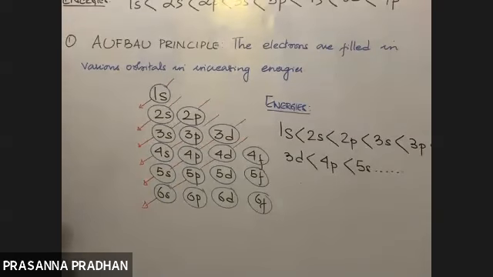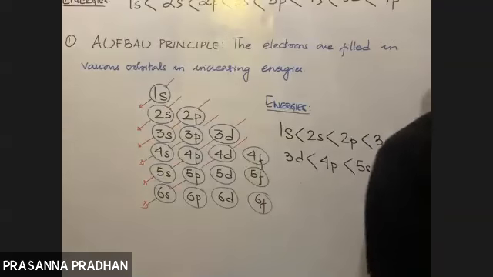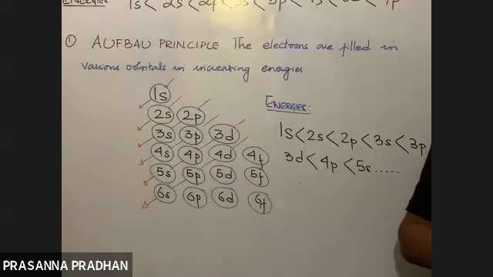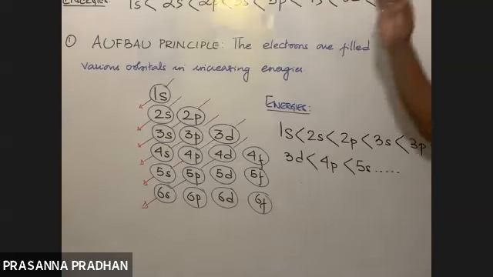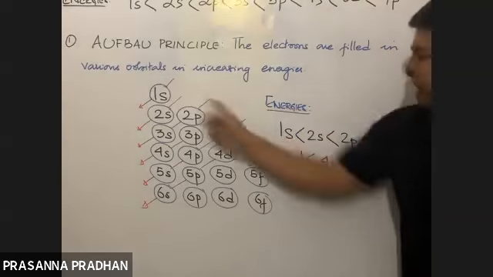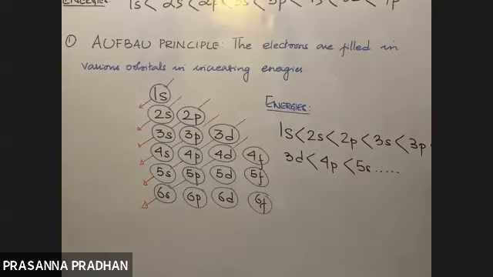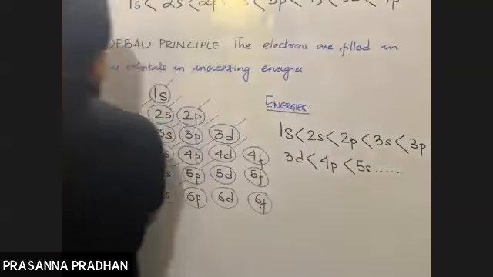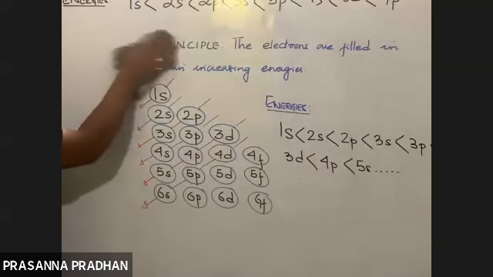So we studied Pauli's exclusion principle, which states that an orbital can hold a maximum of 2 electrons, that also with opposite spin. We studied the Aufbau principle, which states that electrons are filled in various orbitals in increasing order of energies. So two very important principles we have studied.